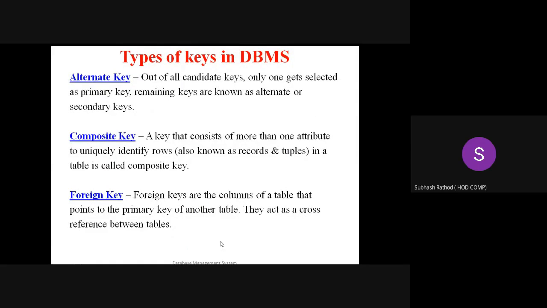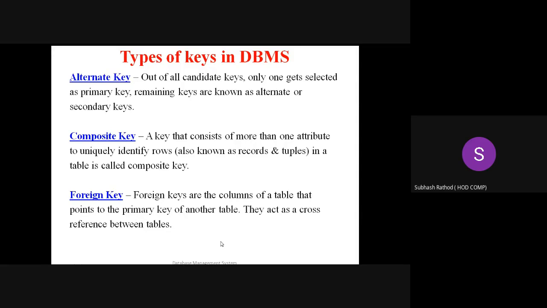So this alternate key is derived from other keys. It is very simple to understand. Out of all candidate keys, only one key is selected as the primary key, and the remaining keys are sometimes called secondary keys. It is not mandatory to say that secondary key and alternate key are one and the same. Straightforward, simple. Out of all candidate keys, only one gets selected as the primary key, and the rest can be alternate keys or secondary keys.